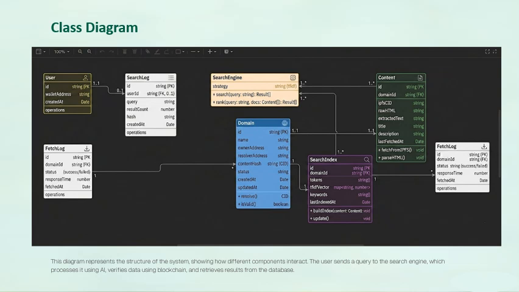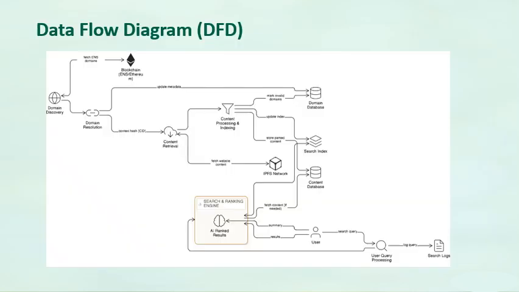This is the class diagram of our project. The user class will contain the information of the user. Each user will have a unique ID and wallet address, and upon every query it makes, it will generate a search log. The search engine will be handling the domain and search index. Also, the content fetched by the search engine will be saved in the fetch log.